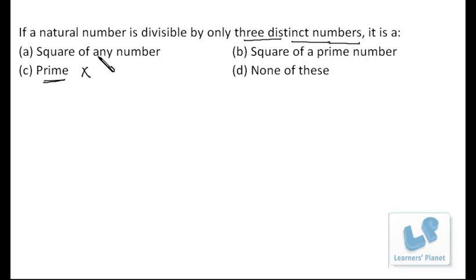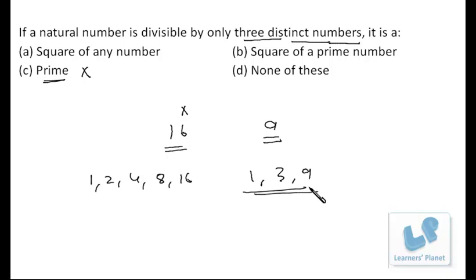Now let's see the square of any number. Suppose I have a square of any number, say 16. I take the example of 16 and 9 both as well. For 16, the factors will be 1, 2, 4, 8 and 16. So we have 5 factors. So even it cannot be the right choice. Now let's see 9. It's 1, 3 and 9.